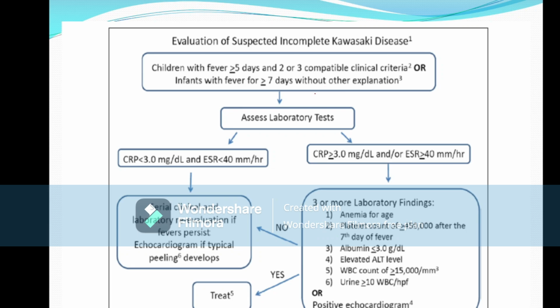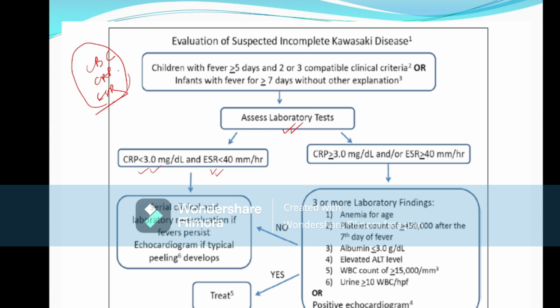If any patient comes to your chamber or your practice having fever for more than 5 days with 2 or 3 compatible clinical criteria, as I told in my previous slides, or the child has fever for more than 7 days without any clinical features, then we do laboratory testing. First we do CBC, CRP, and ESR, and all the other tests to rule out any infectious cause.